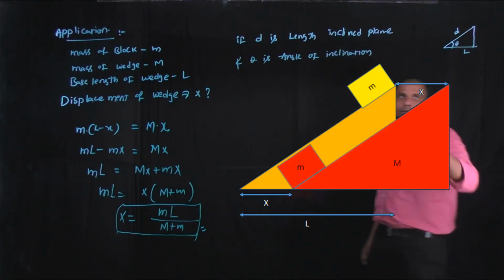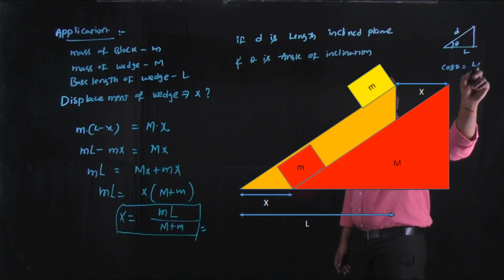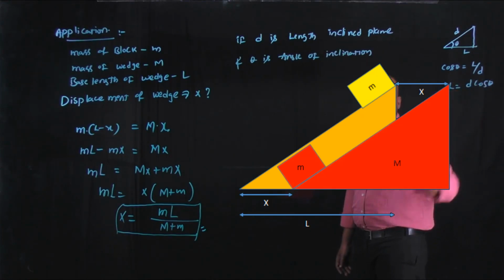From this, cos theta is L by d. In place of L we can substitute d cos theta.